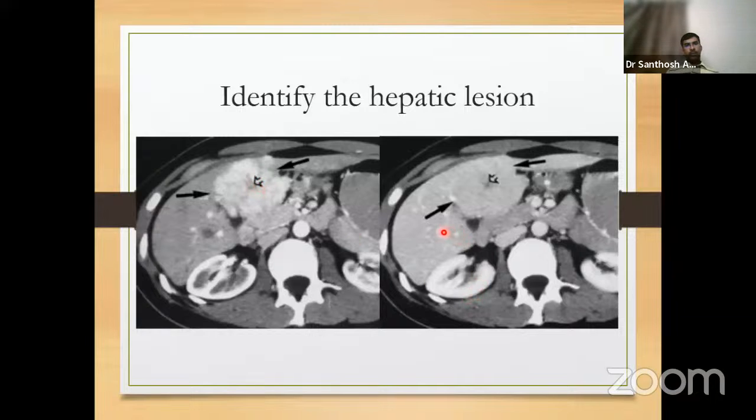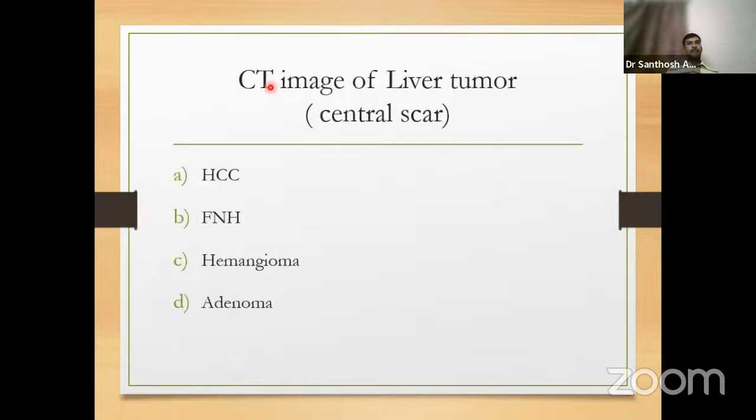When it goes to the portal venous phase, the right image, because the liver is nicely enhanced and we are able to see the portal vein very nicely, the lesion becomes almost isodense to the surrounding liver, but the central scar remains hypodense. So what hepatic lesion is this? CT image of a liver tumor with a central scar: HCC, FNH, hemangioma, and adenoma. So the answer is FNH.